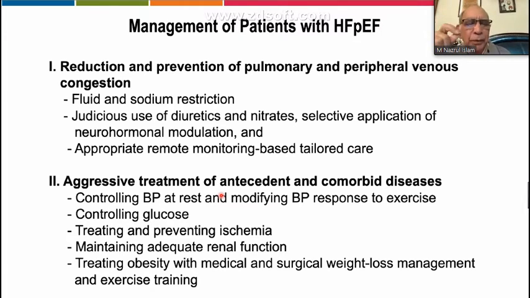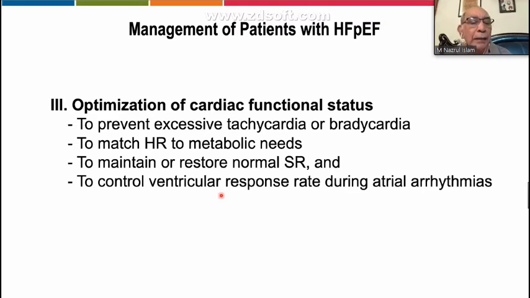This is very important because these patients do not come to you before they have got severe symptoms. So a sort of remote monitoring or outpatient monitoring is very important. The next aspect is the aggressive treatment of antecedent and comorbid conditions. So control BP at rest and modify the doses, control the glucose, treat and prevent ischemia. This is very important. Maintain adequate renal function and treat obesity, either by medical or if possible surgical weight loss management. And the last is to optimize the cardiac functional status. The patient must have a stable clinical status. So for that, we must prevent excessive tachycardia or bradycardia.